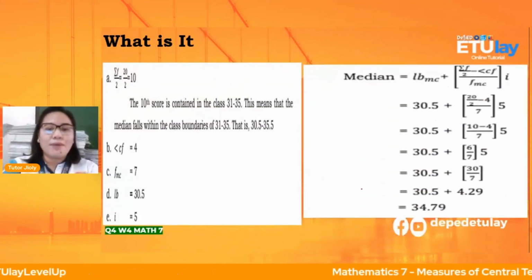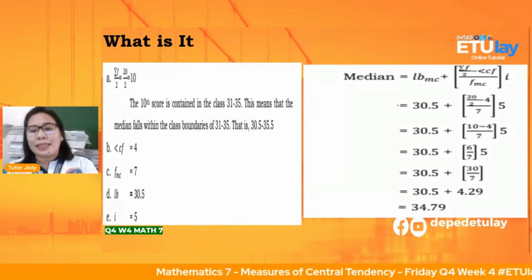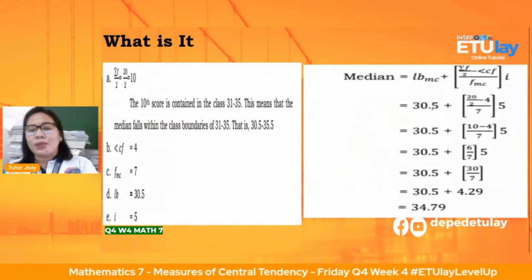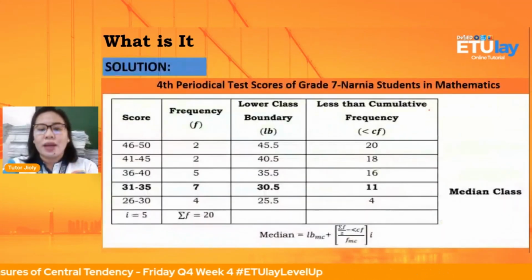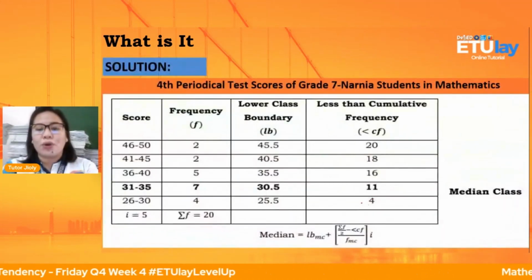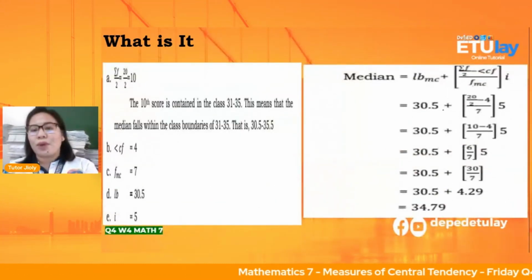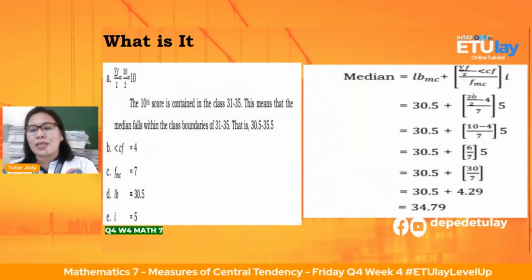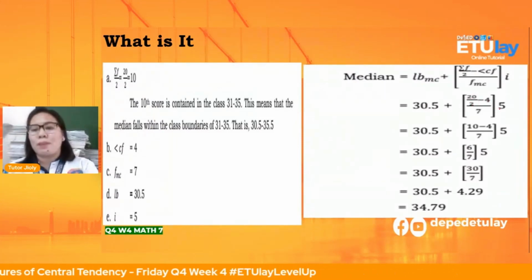Apply natin, 30.5, saan nakuha si 4? Ayan po anak, yung lower, yung 4 natin. So, apply natin using the formula, substitution tayo. 30.5 plus 20 over 2 minus 4 over 7 multiply to 5.